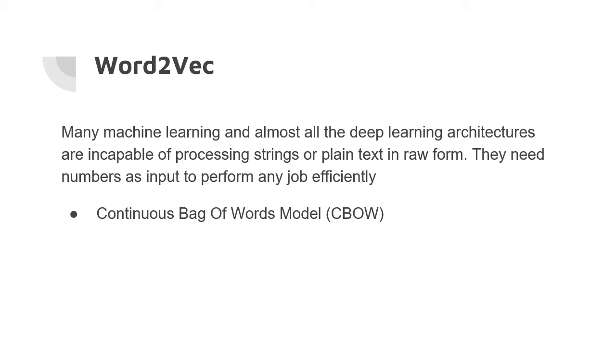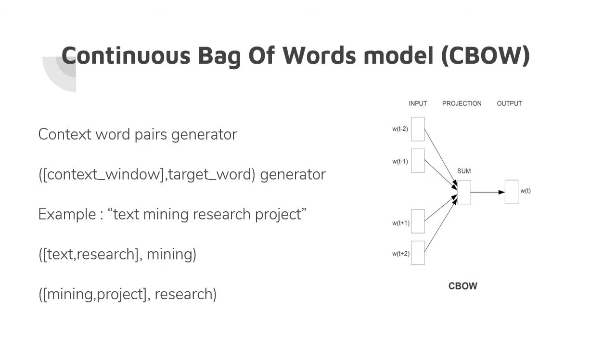So what is the continuous bag of words model? CBOW stands for continuous bag of words. This model is used to predict the target word based on the context words. For the CBOW model, three layers are used: the embedding layer, the lambda layer and the dense layer. If we look at an example, take the sentence text mining research project. The context word pair generator generates pairs of words, that is text and research as one pair, and mining as the target.